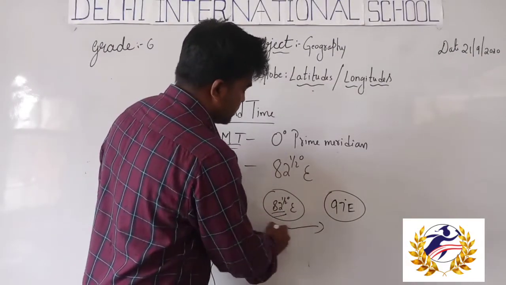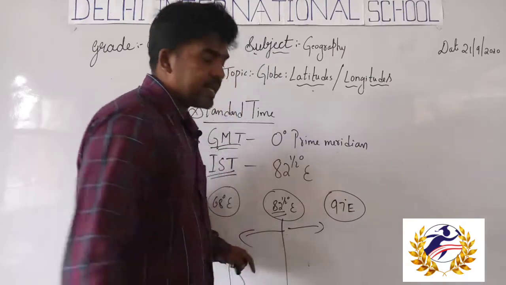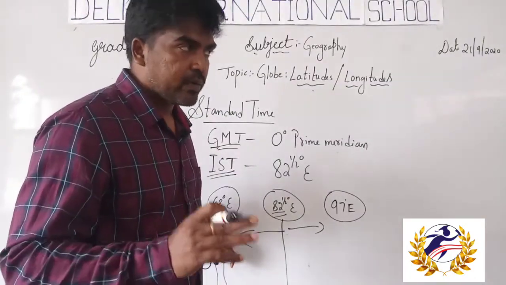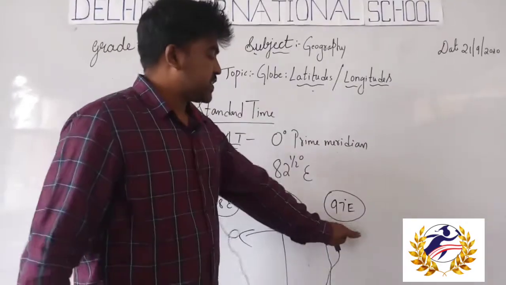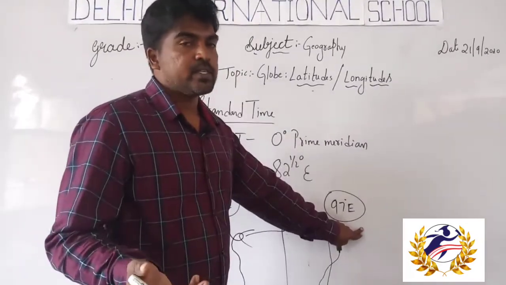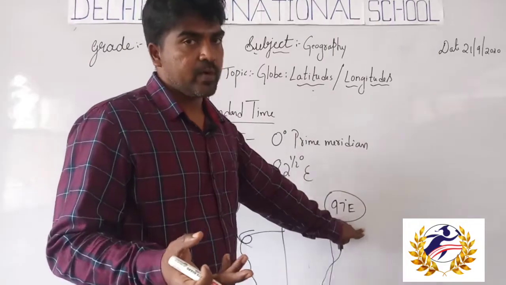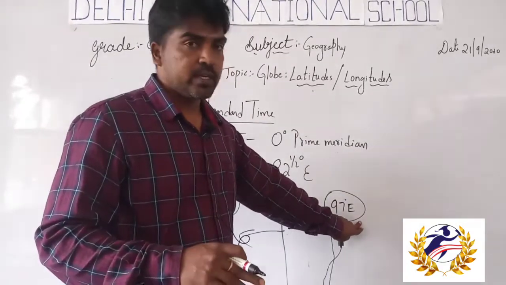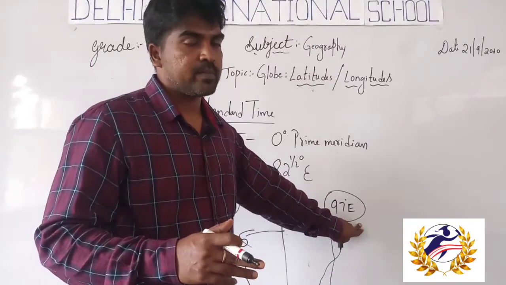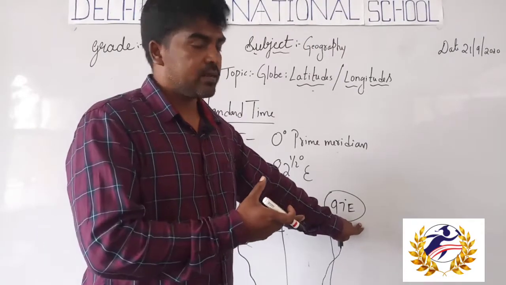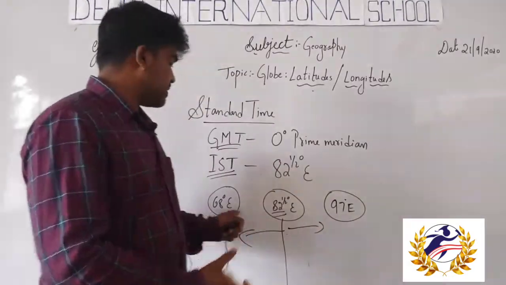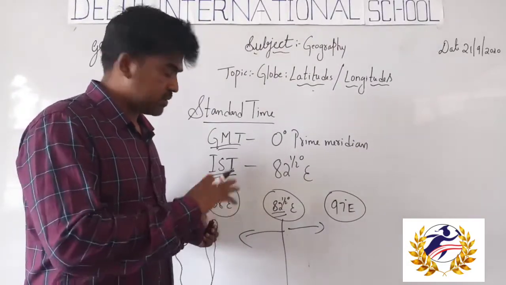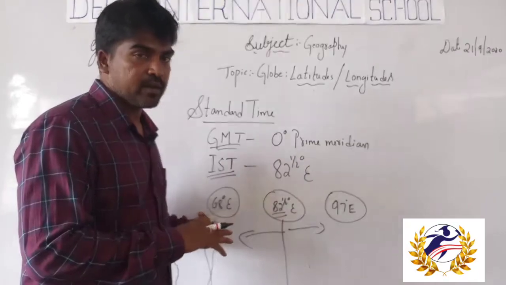The only thing that changes is day and night. In our country, the eastern part faces sunrise very early in the morning, compared to us, around 4:30 or 5 o'clock, sometimes 5:30. Meanwhile the western part of the country, like Gujarat, remains in the dark.